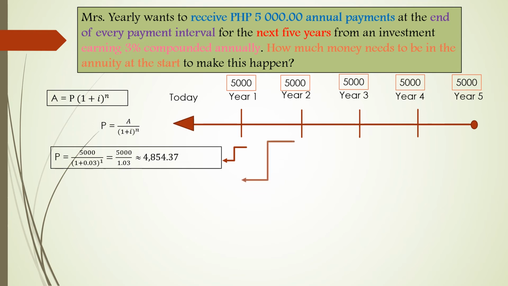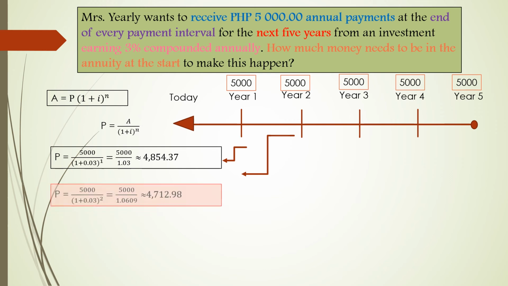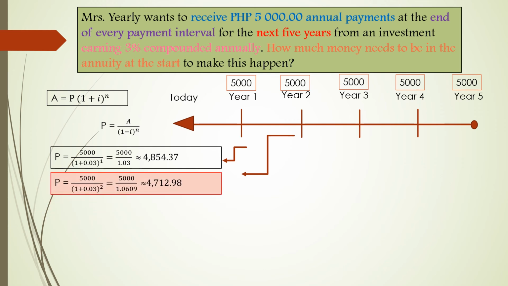Next, for the second year, P equals 5,000 over 1 plus 0.03 raised to 2. Simplifying the denominator, it is 1.0609. So 5,000 over 1.0609 is approximately